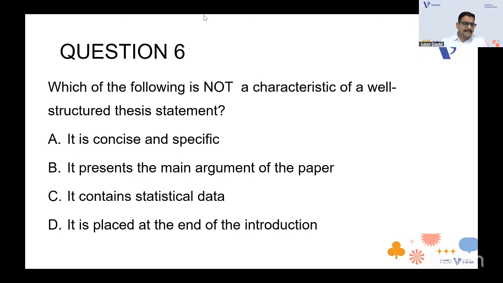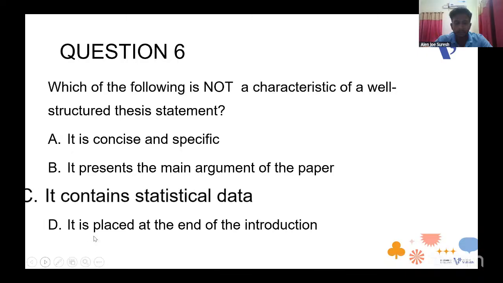Alan, what do you think the answer will be? So I think a well-structured thesis doesn't contain statistical data. So the option may be C, statistical data. Okay. So when we think about the thesis statement, it is concise and specific. We'll check the answer. We have different options in the YouTube chat also. They are telling it is D. Some are telling it is C. Okay, we can have the answer.